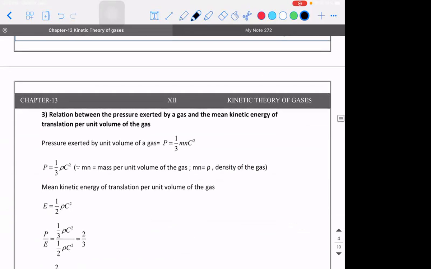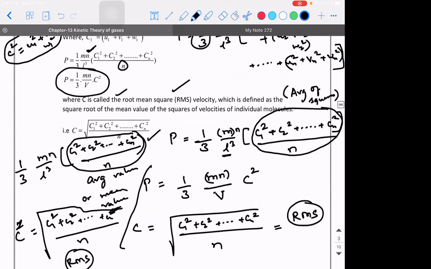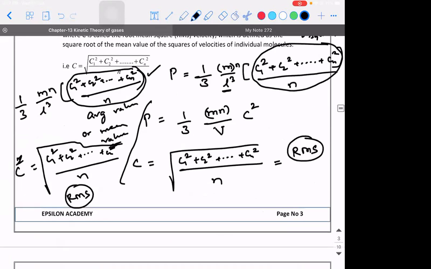So, sir, that means the final expression is 1 by 3 m n by L cube into C square, that is 1 by 3 m into n divided by V, where V stands for the volume, into C square. Okay, m is the mass of each particle, n is the number of particles, C is the RMS value. Write it down. Then what we will be doing in the further discussion is, we will only be manipulating this expression and writing it in different forms. That's what we are going to do. Okay, now let's see. Shall I move on?